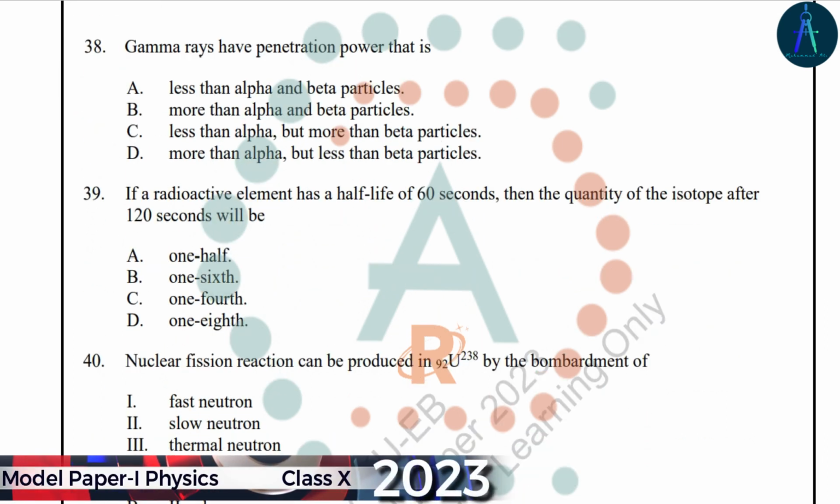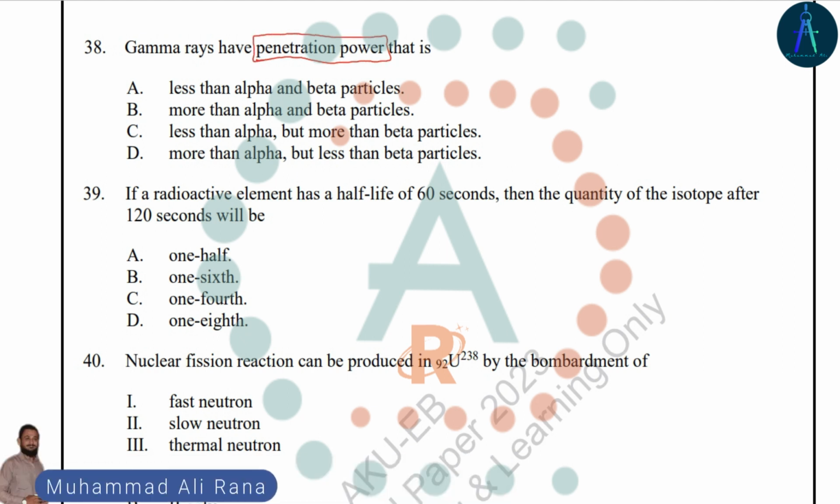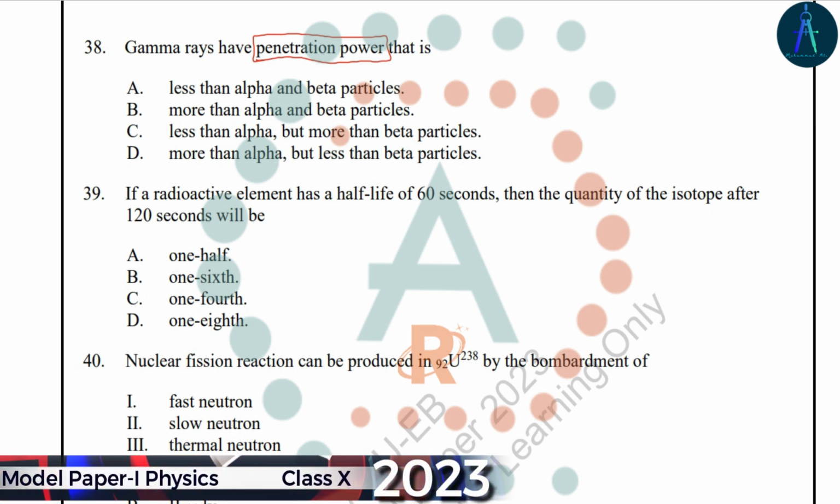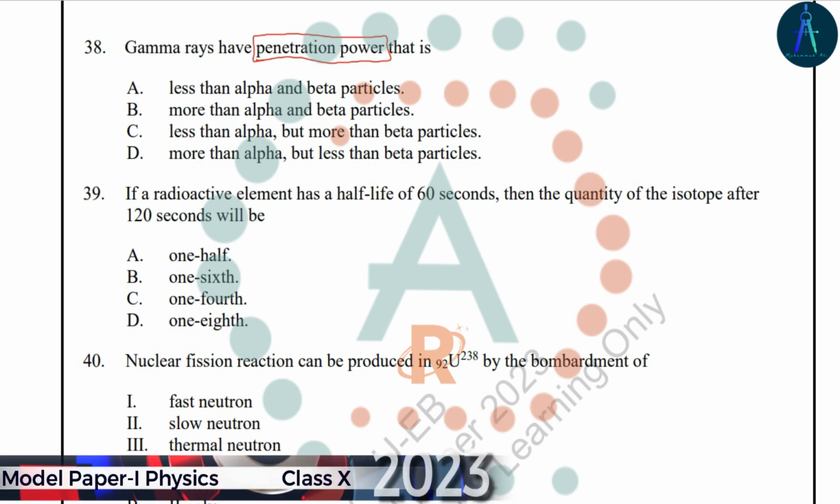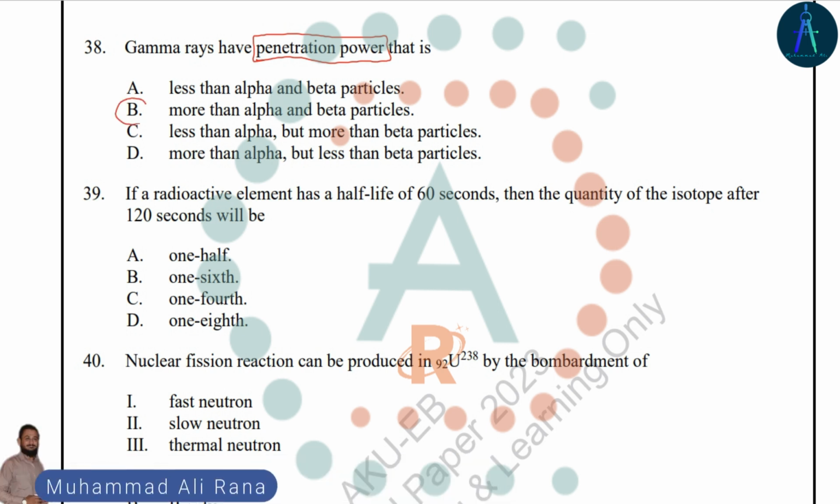Gamma rays have the most penetration power among the radioactive radiation, because gamma is a chargeless and massless particle. Due to this property, the gamma rays have very little interaction with the matter, so they do not have the ability to ionize the gas. So it has the most penetration power than alpha and beta. In this way, option B is the right answer.